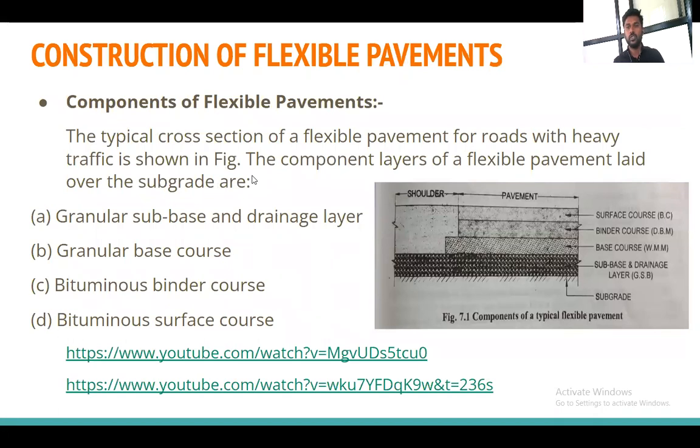Then we will now see the construction of the flexible pavement. Okay, so the different components of the flexible pavement that we need to go for are, first, the granular subbase and the drainage layer. The second is the granular base course. Third is the bituminous binder course and the bituminous surface course. Okay, you can observe in the figure also.